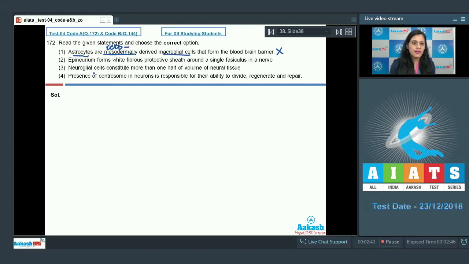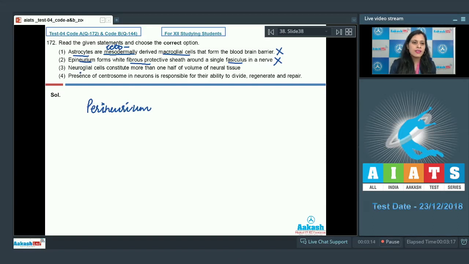The next statement given is epineurium forms the white fibrous protective sheath around a single fasciculus in a nerve, and this is also an incorrect statement because it is perineurium